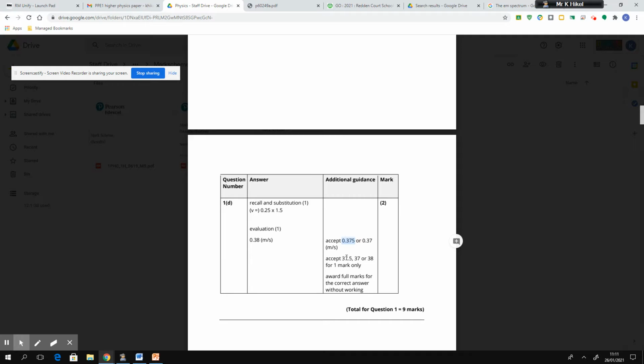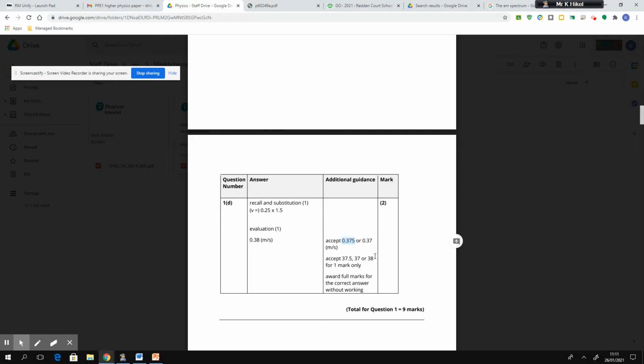You would have only been given 1 mark if you had written 37.5, or 37, or 38. Okay, and that's because if you had got that answer, it's because you've converted the units when you didn't have to, which is why they're giving you 1 mark, because they have to give you some credit for remembering the equation and substituting the numbers in.